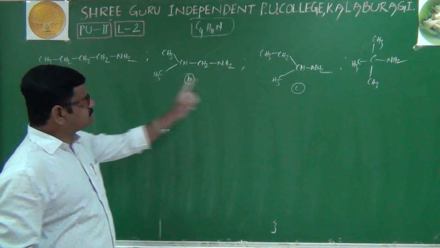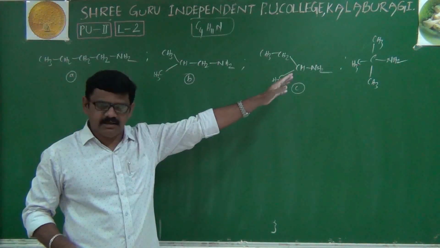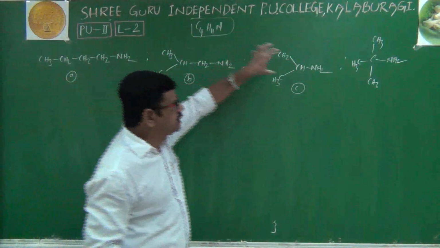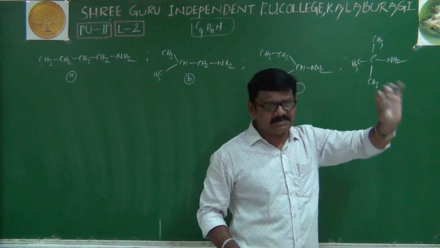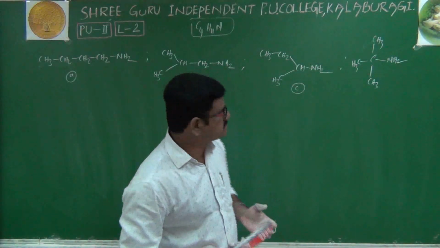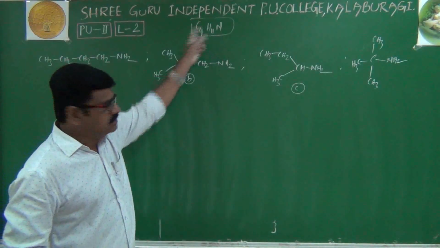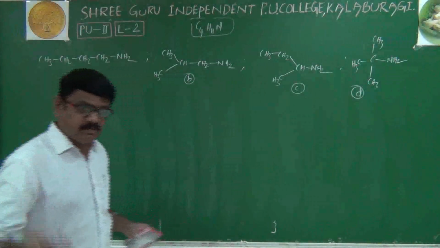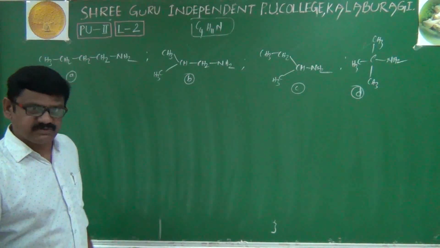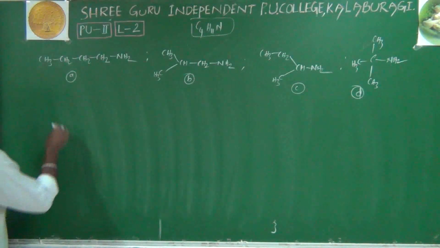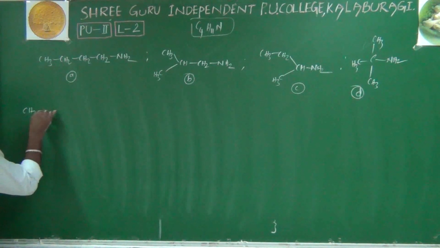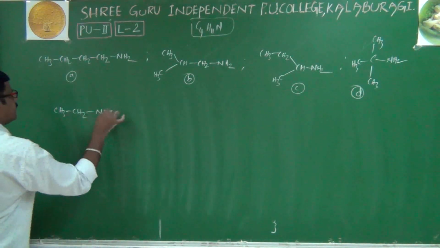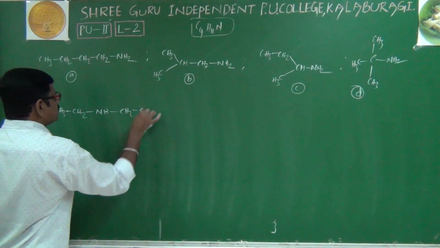Now A, B, C, D all have the same molecular formula and the same functional group, because we have NH2 in each. All are absolutely primary amines, no doubt. Not only these four structures, some more compounds will be tallied. Write like this: CH3, CH2, NH, CH2, CH3.